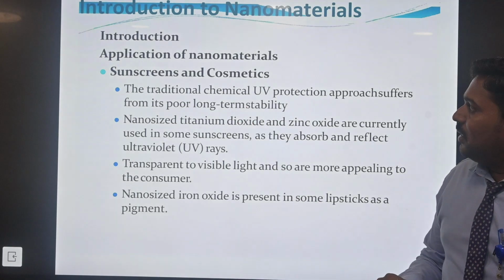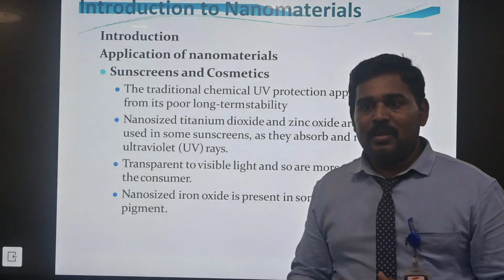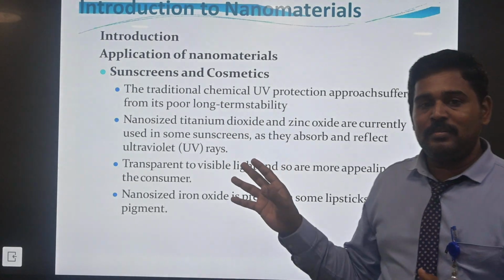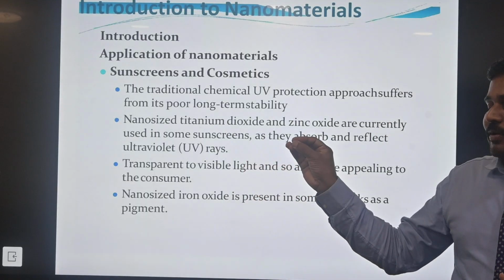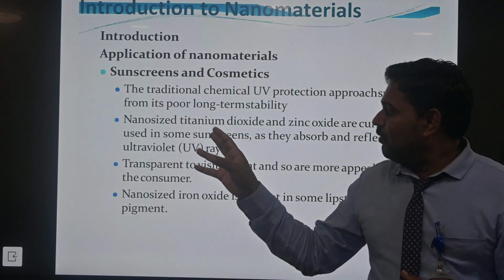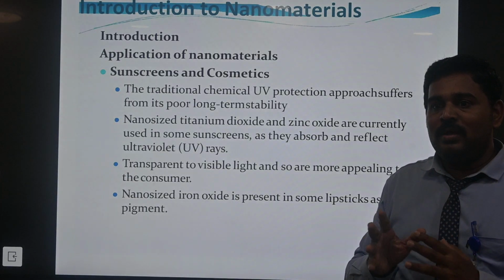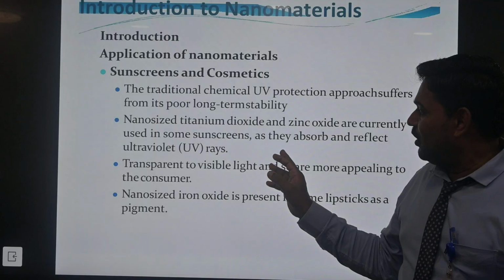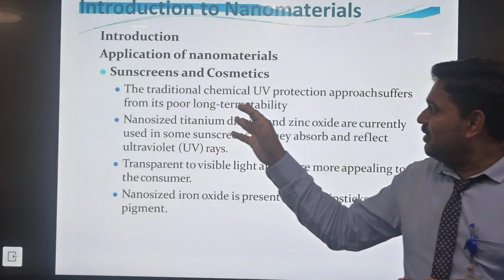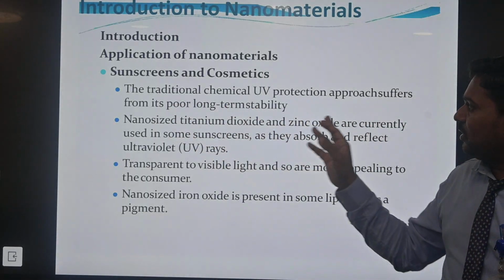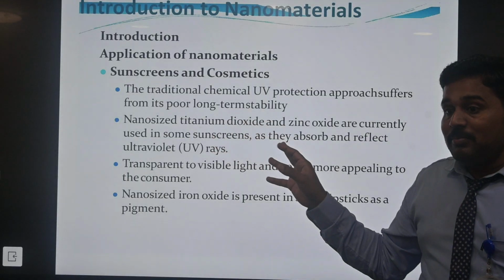The second one is here the sunscreen and cosmetics. We already saw some examples for animals, butterfly and some peacock, depending upon the light ray that will be utilized through the UV or IR or NMR, utilized through the ultraviolet. The traditional scaling UV production of the approaches the pre-launch tensibility.